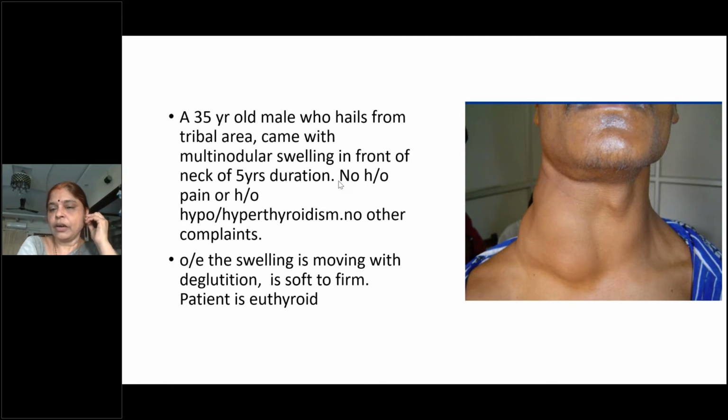Once you have a swelling in the thyroid region, you have to go and ask for symptoms of hypo or hyperthyroidism or any malignant features. So how do you know that this swelling is in the thyroid region? What do you mean by thyroid region? Students? Ma'am, neck region, cervical region is considered as thyroid region, ma'am.